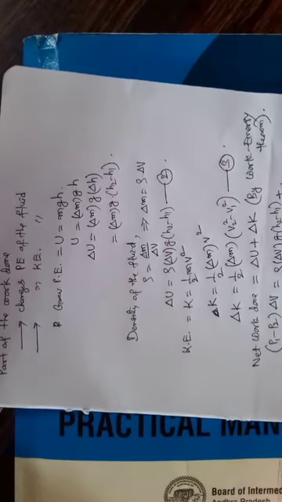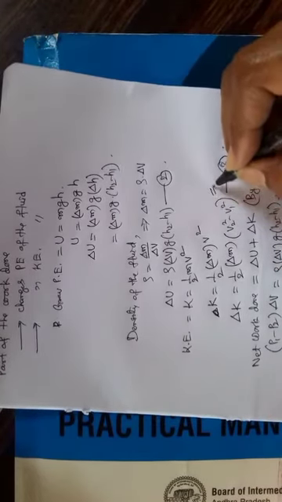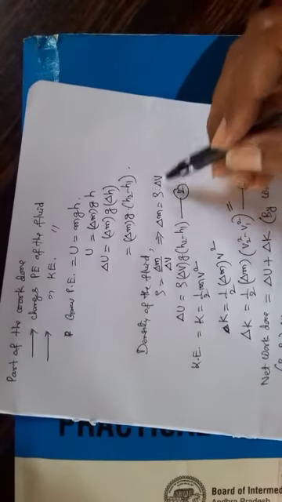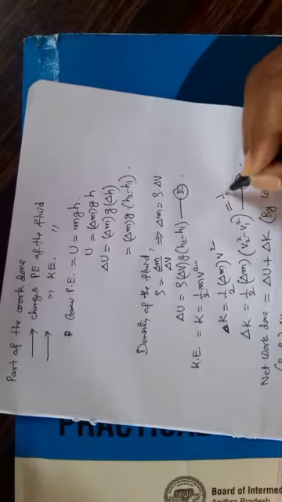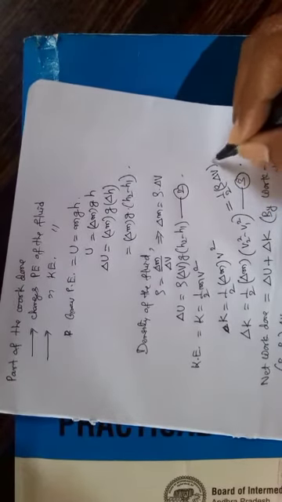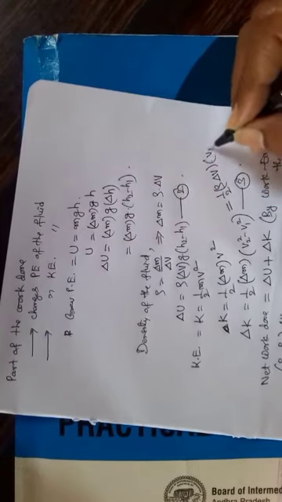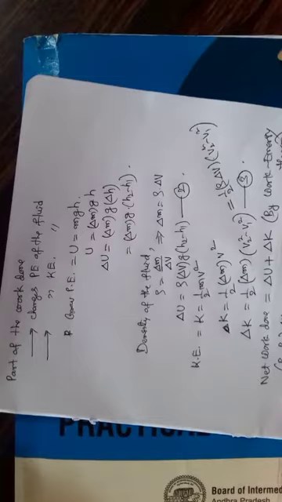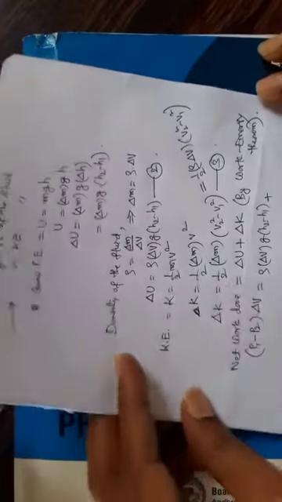Change in kinetic energy. Here again we should substitute, in place of delta m, rho delta V. Okay, now substituting here,